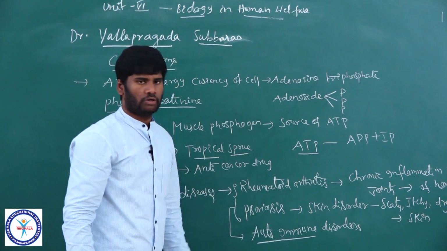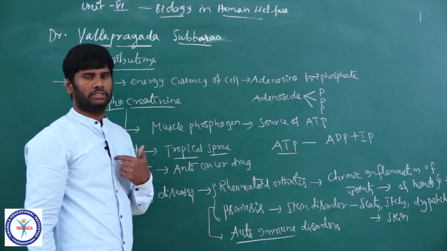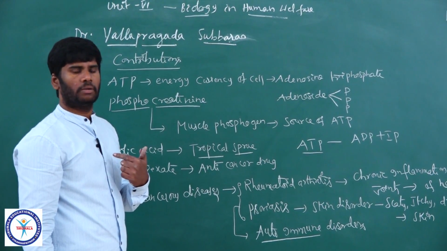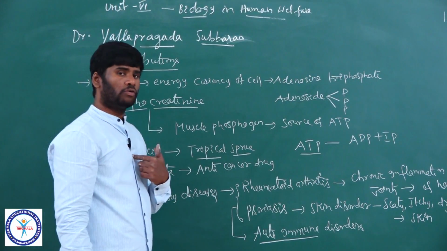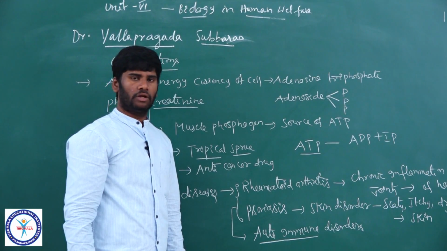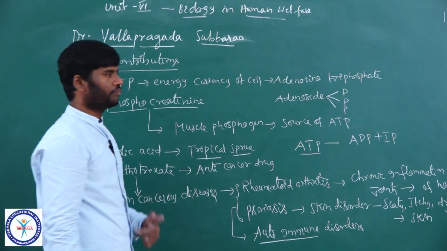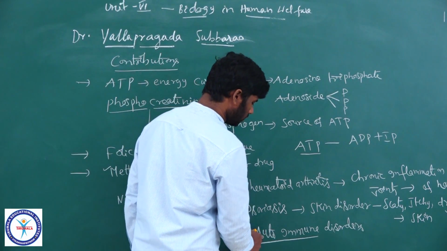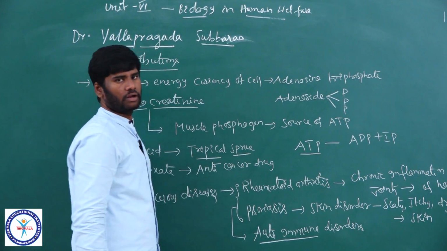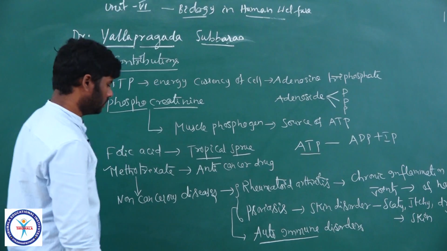In these, our own antibodies destroy our own body cells, due to unknown reasons or genetic reasons. Such kinds of diseases are called autoimmune disorders. So, rheumatoid arthritis and psoriasis are considered autoimmune disorders.